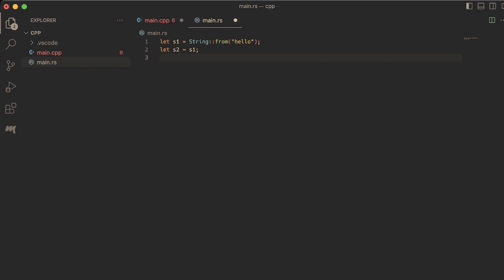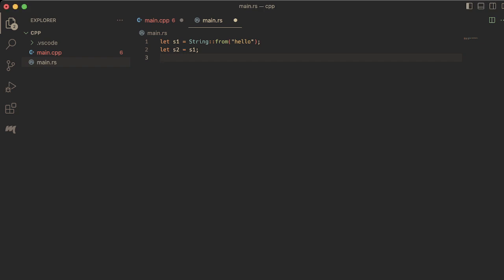Actually, we transferred ownership from S1 to S2 here. S1 no longer owns the data, and we cannot do anything with S1. We can't modify S1. We can't use S1 to give ownership to anyone else. We have to ask S2 for ownership. The compiler won't even let us interact with S1 at all anymore. It's basically useless to us now.